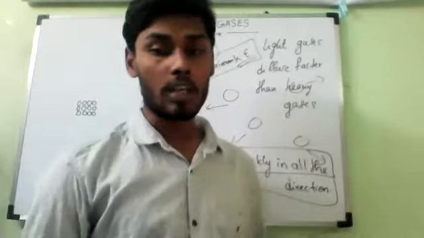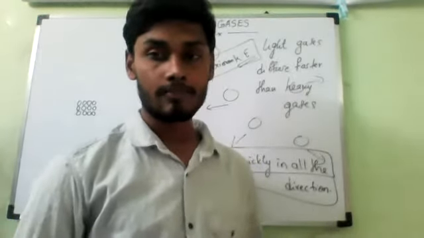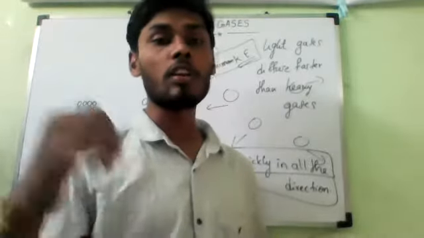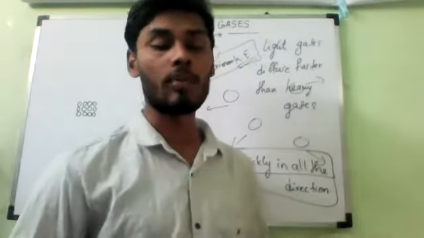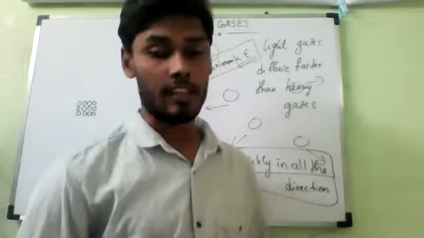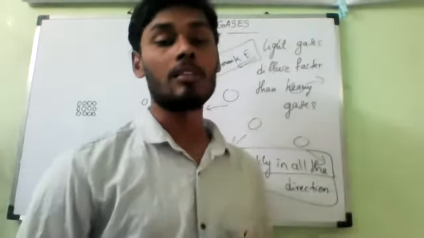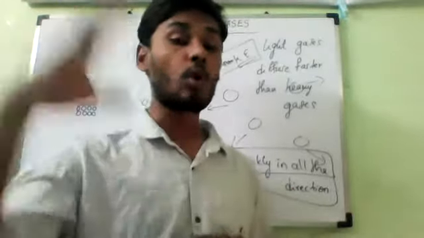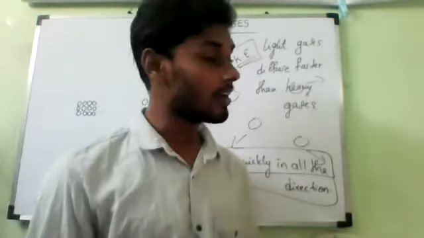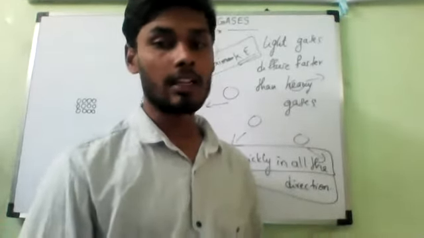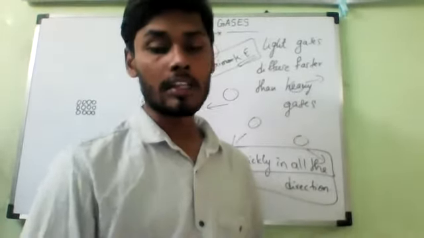In that, who is diffusing more, air or bromine gas? Who has less density? Air, sir. Air is less dense than bromine. But we can see only the bromine color because air is a colorless gas.